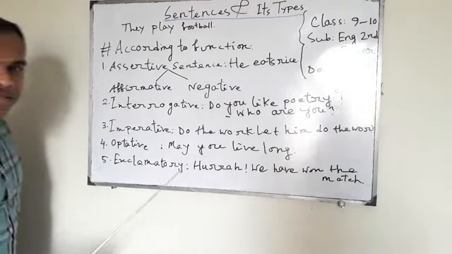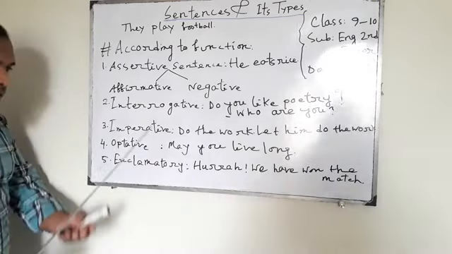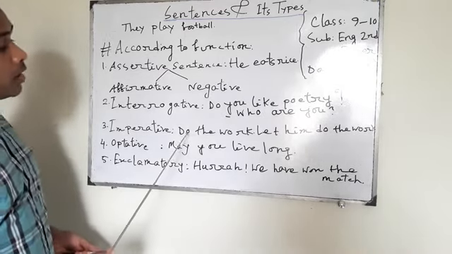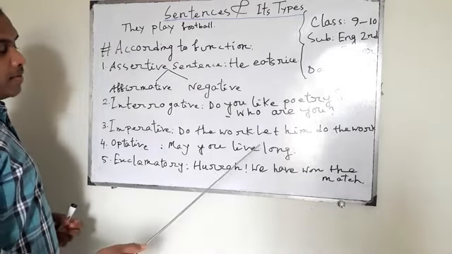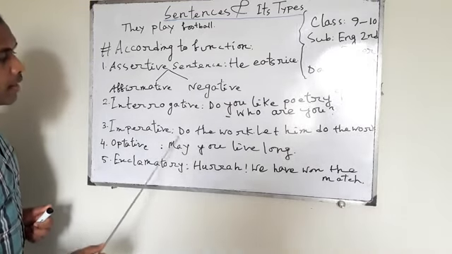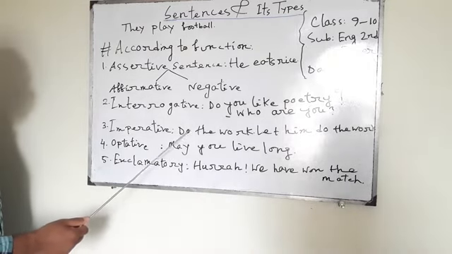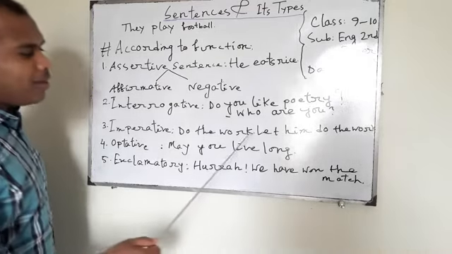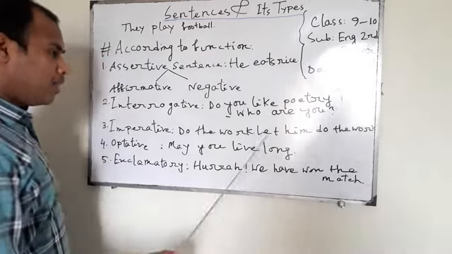And then imperative sentence. What is imperative sentence? We use imperative sentence to make a request, to give an order. For example, do the work. Don't make noise. We can say like this. Dear students, in an imperative sentence you will see that it starts with the base form of the verb. Do or don't, always you have to start with that. And there is another way to make it, that is we can use let, L-E-T, let. Let him do the work. Let them come. You can use it.